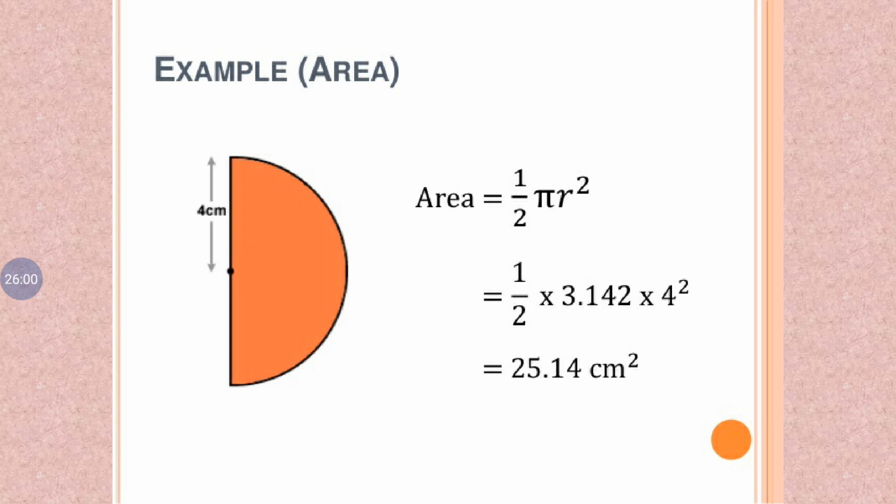Pi value 3.142. 3.142 into 4 square. 4 4s are 16. So 3.142 into 16 divided by 2. We get a value of 25.14 centimeter square.